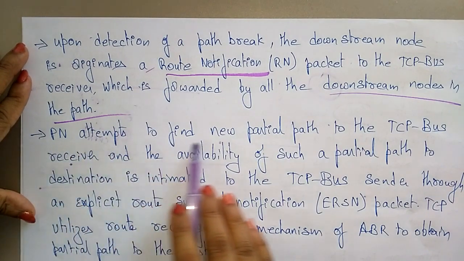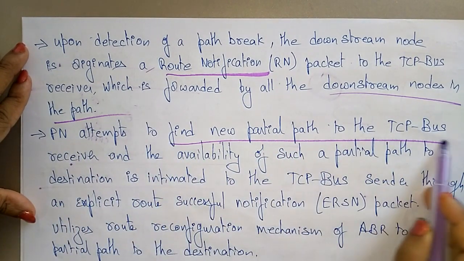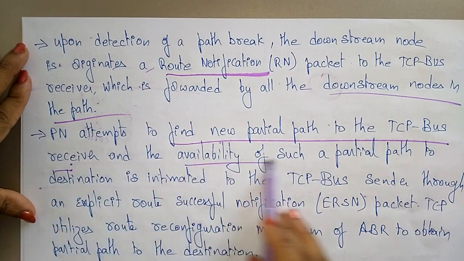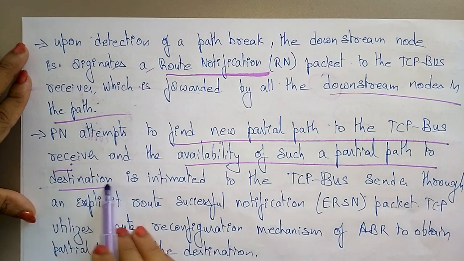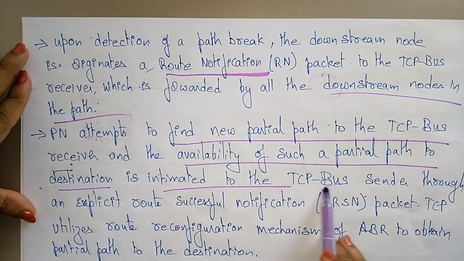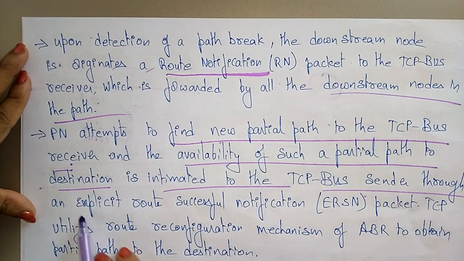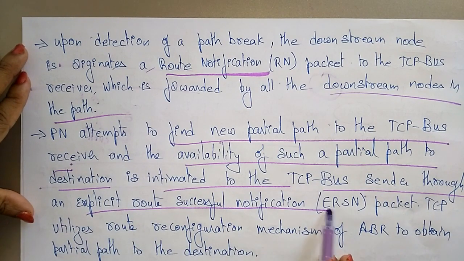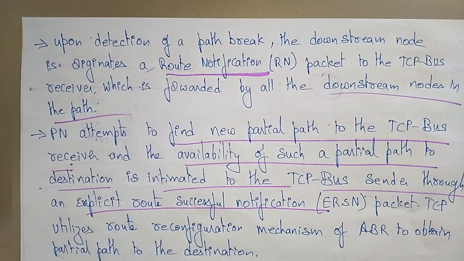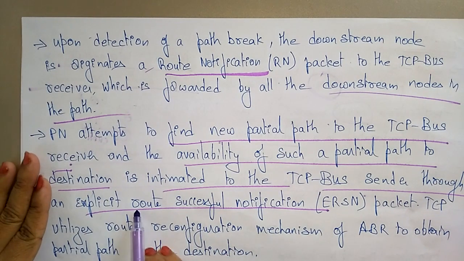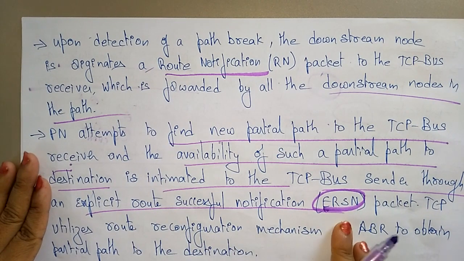The pivot node attempts to find a new partial path to the TCP bus receiver, and the availability of such a partial path to the destination is intimated to the TCP bus sender through an explicit route successful notification. So whenever the correct path is found by the pivot node or the downstream nodes in the path, it sends an explicit route successful notification.